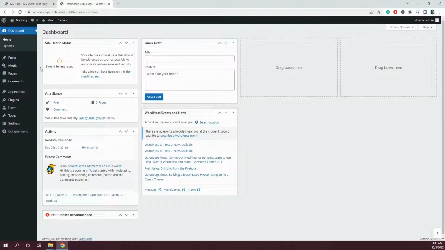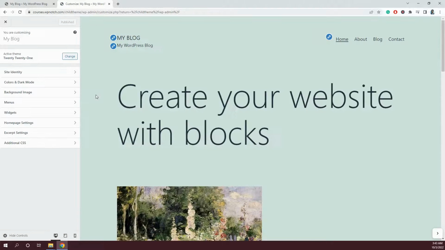And here, once the dashboard is opened, I'll go to appearance and then customize. And something like this will open up for you. On the left hand side, you'll see a lot of options to edit your website, and on the right hand side it will show you the preview of the website.